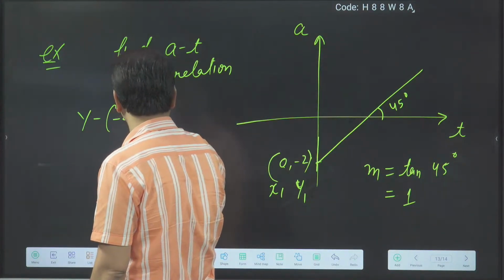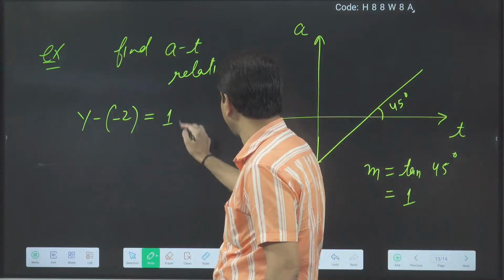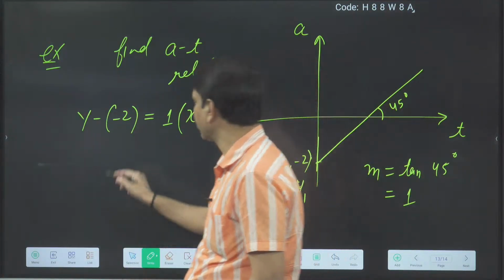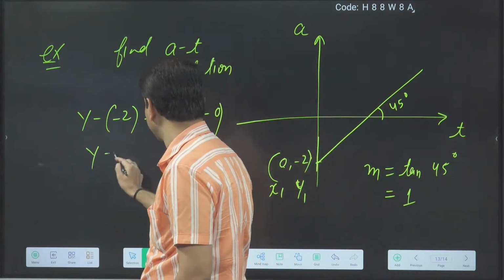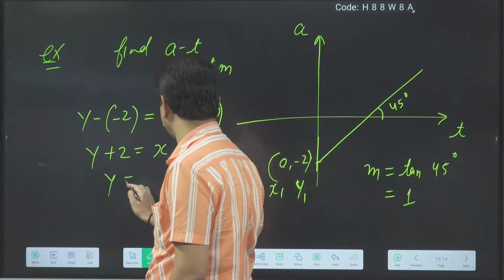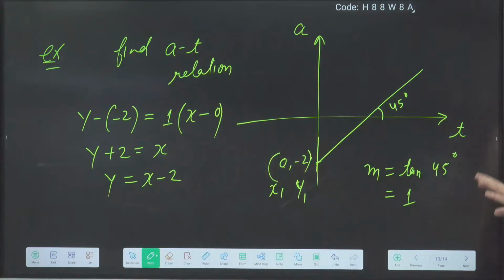y minus y1 is equal to m. What is the m here? 1. m into x minus x1. What is x1? 0. Okay. Then what I got? y minus minus, plus, y plus 2. That is equal to what? x. Then we can say y is equal to x minus 2. Now this is the equation I got in terms of y and x.